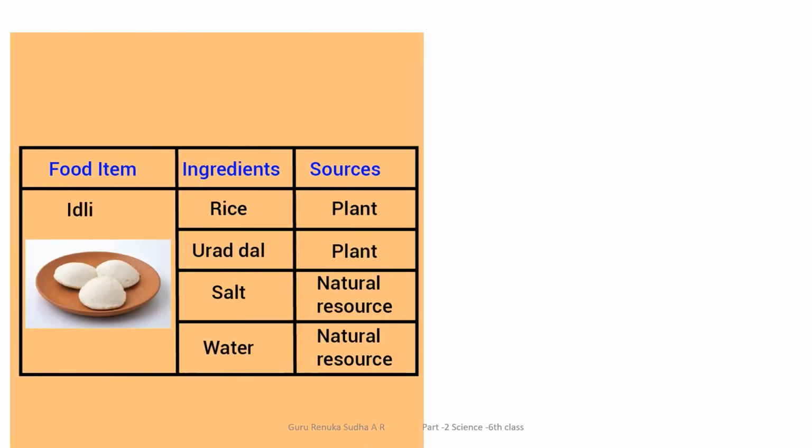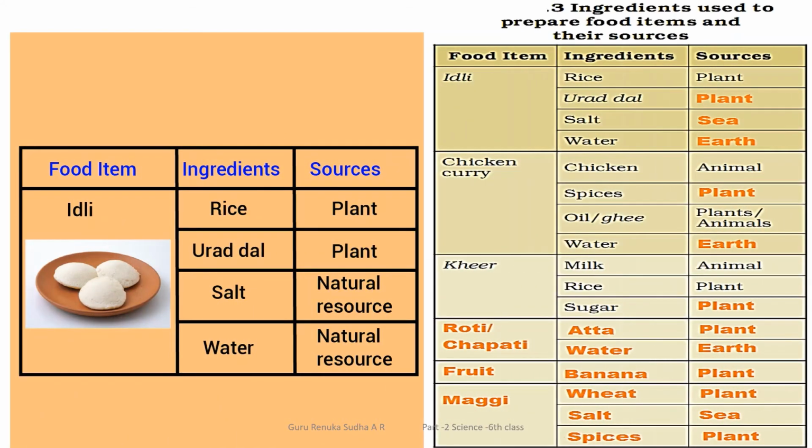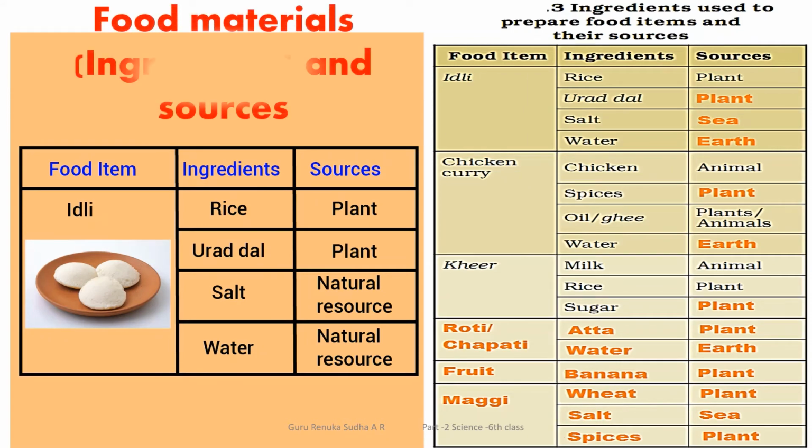You can observe this type of things comes under pulses, legumes, and cereals. Yeah, let us come to discuss some food items, by which materials they are going to be prepared and which are the sources of those materials. For example, one food item I'm going to explain in detail, and depending on that I have listed the chart. It will be helpful for you to understand.